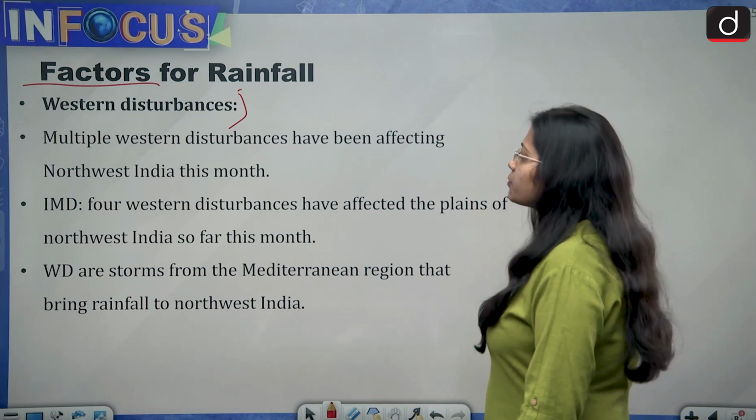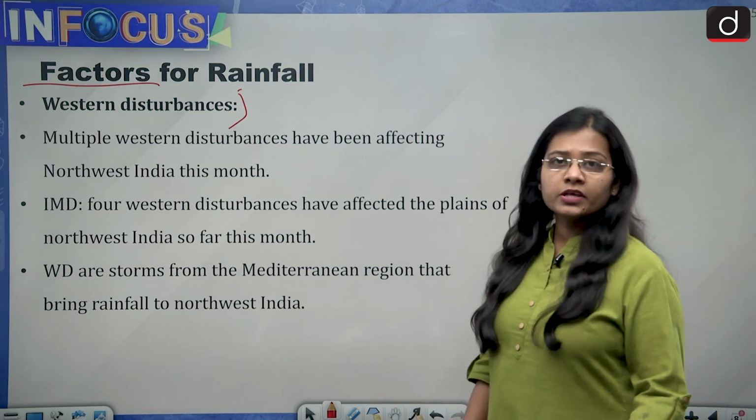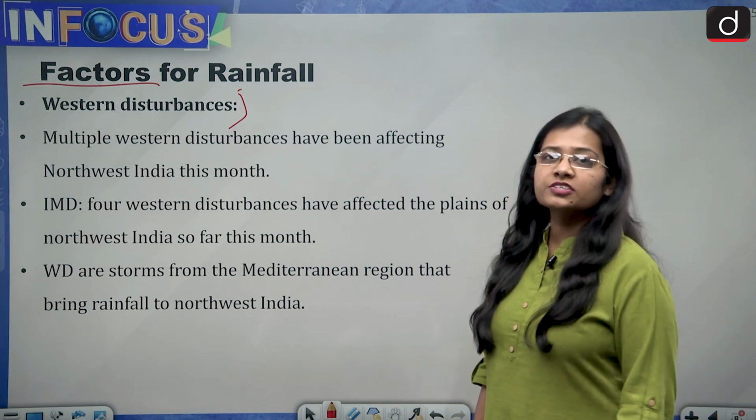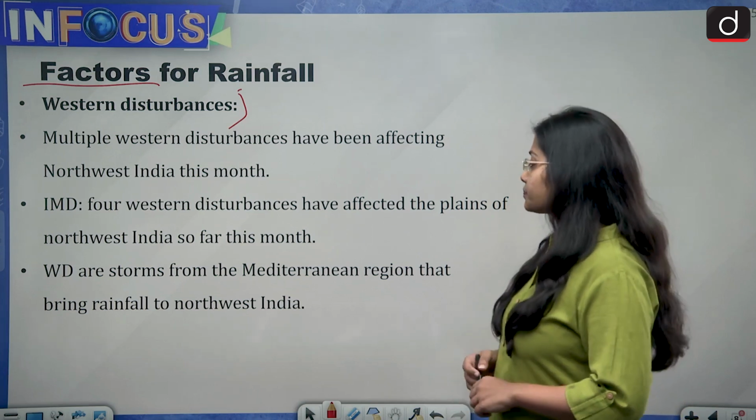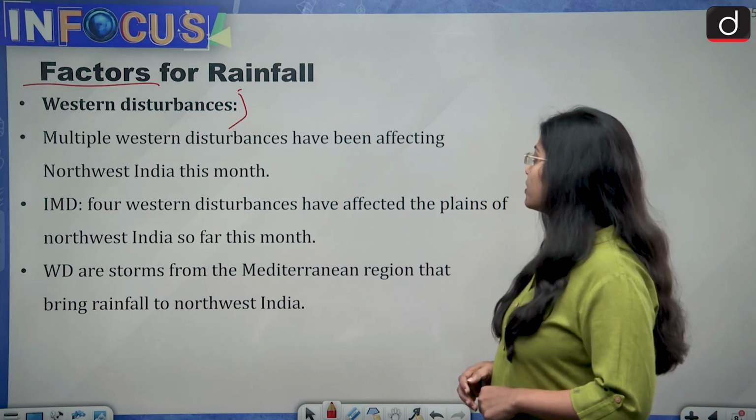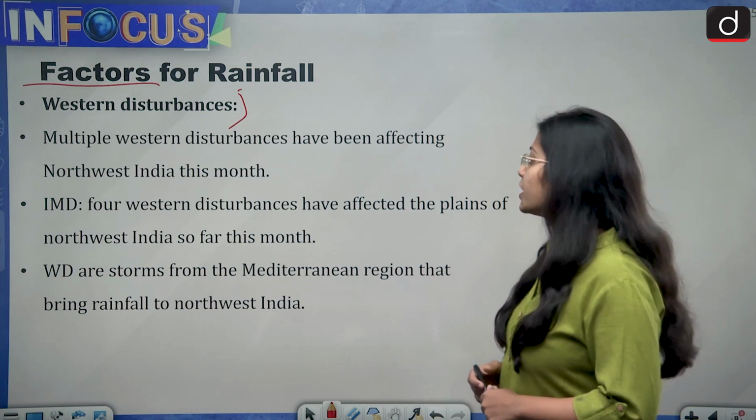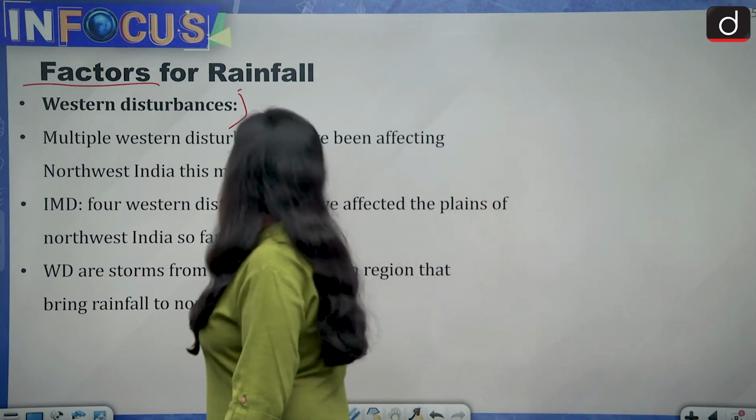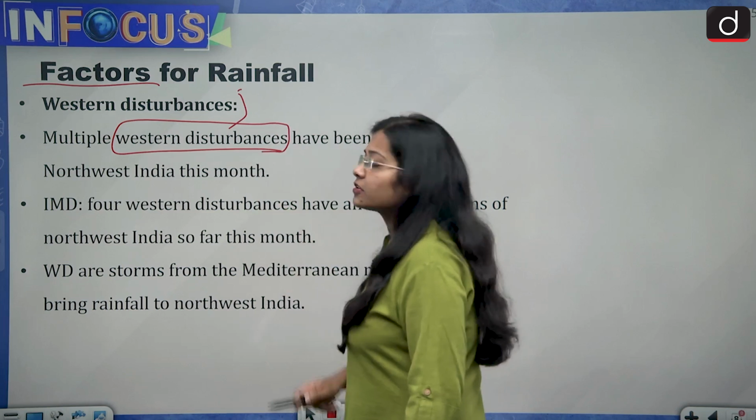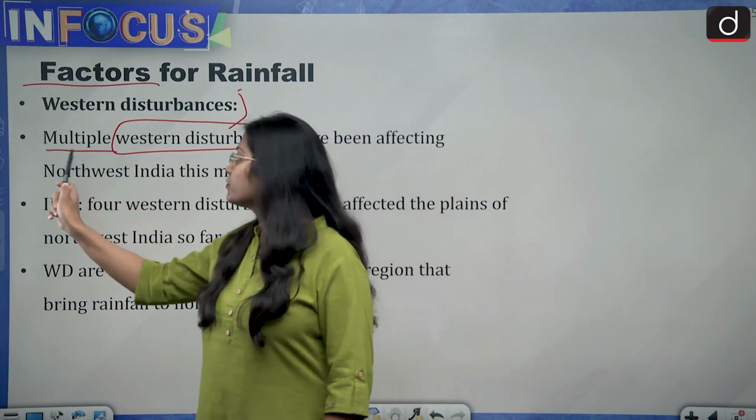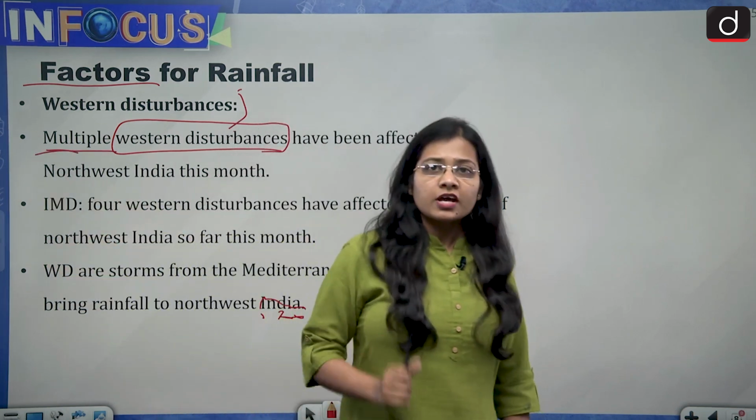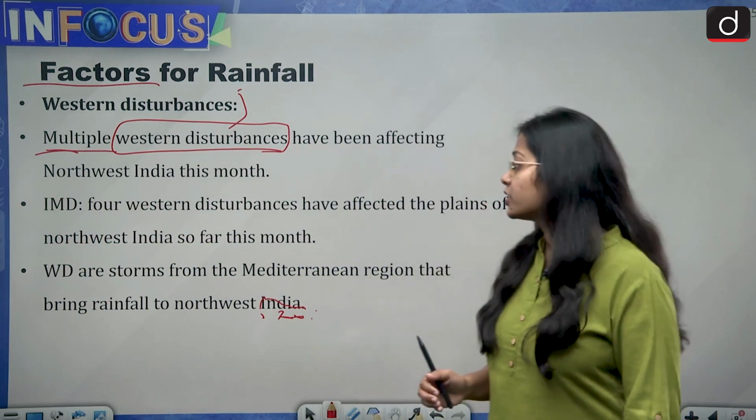Then Western disturbance. What the IMD, the weather forecasters, or the scientists have said is that multiple Western disturbances have been affecting northwest India this month. It is not that a single Western disturbance has come, it is multiple Western disturbances which have come in the month of March in India.